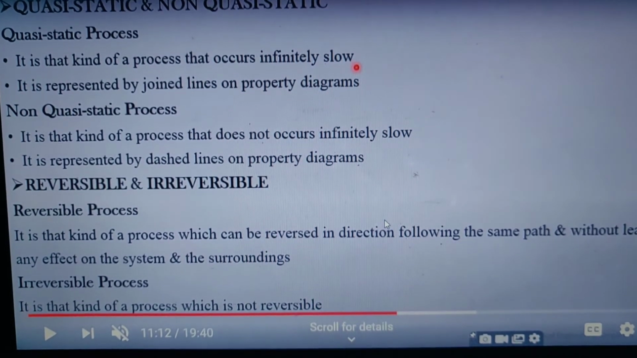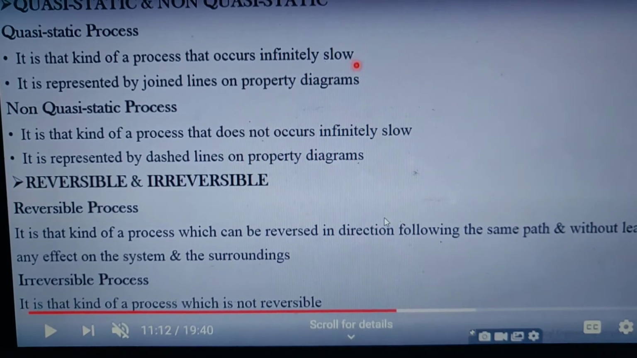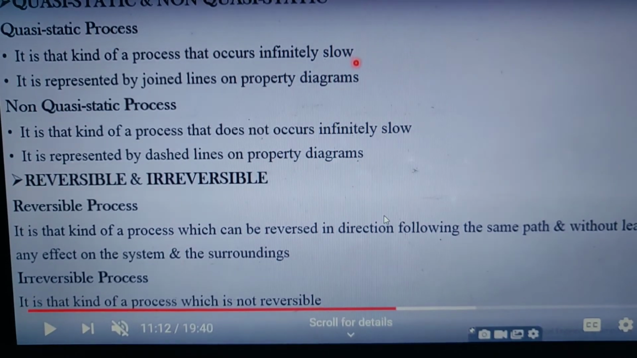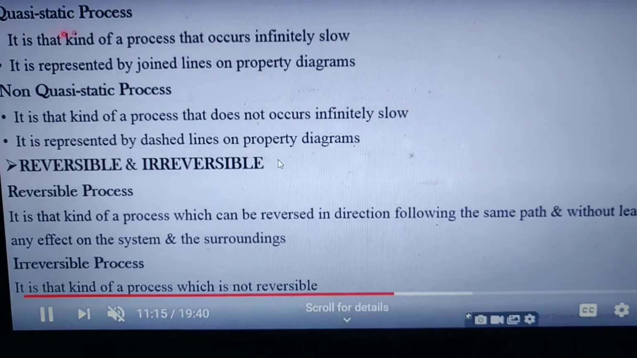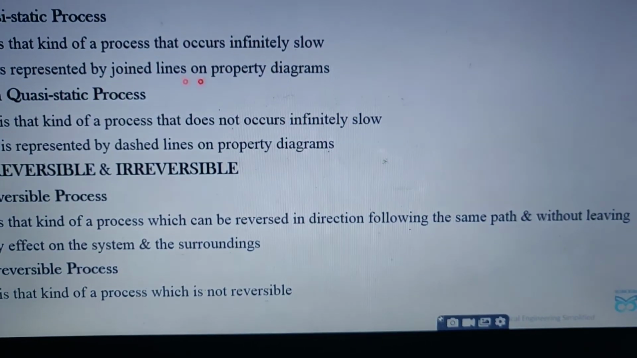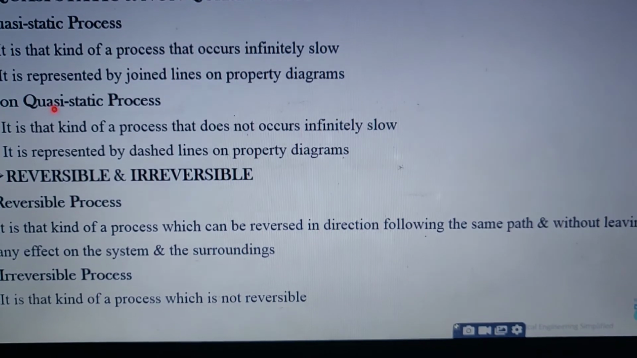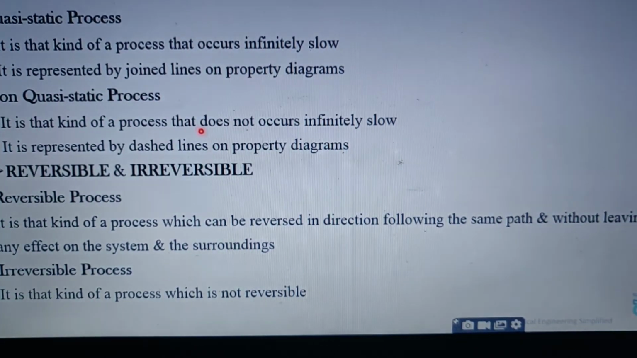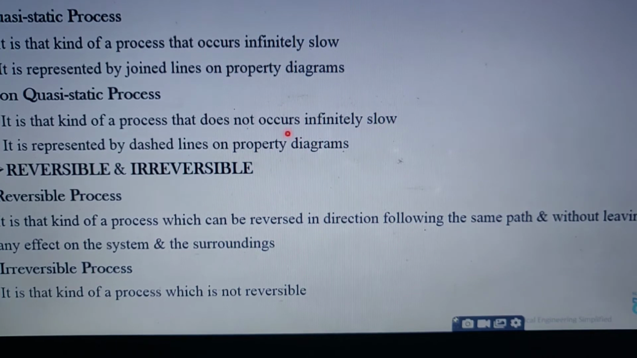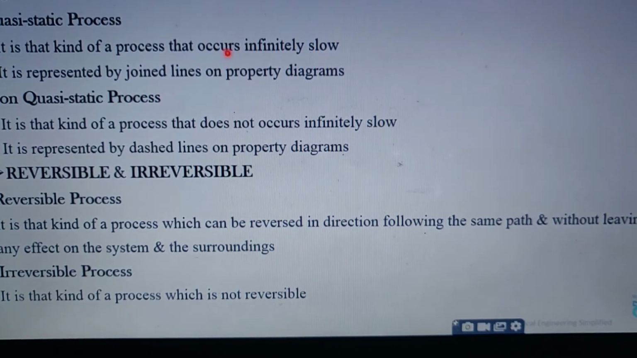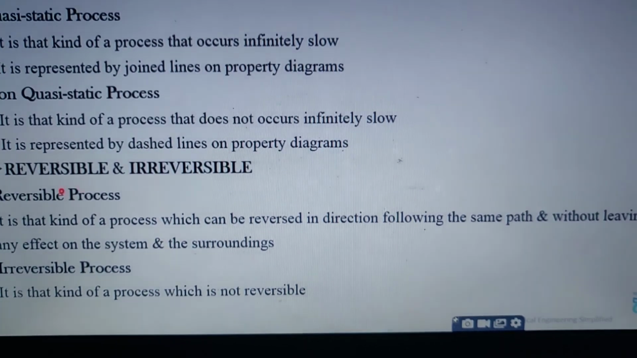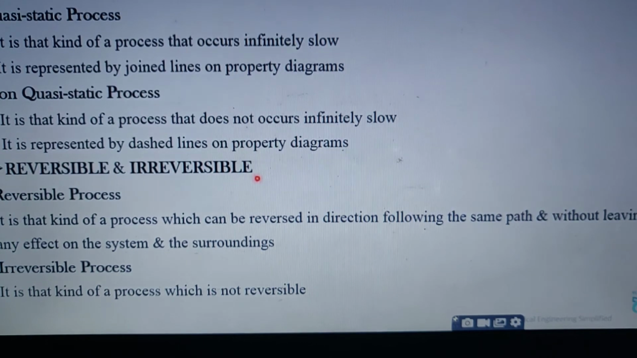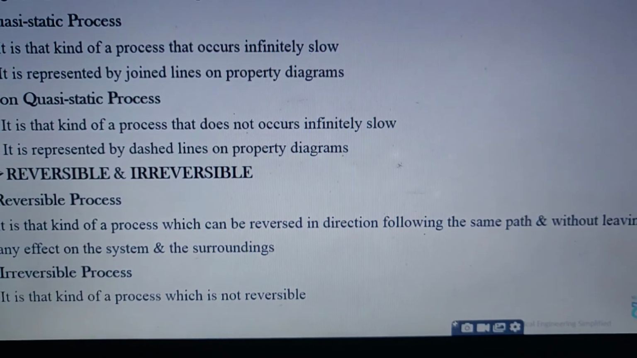That kind of process which occurs infinitely slowly is known as a quasi-static process. The next part is very important, that is reversible process or irreversible process. A reversible process is that kind of process which can be reversed in direction following the same path without leaving any effect on the system and surroundings. Any reversible process depends on the system and the surroundings, but the direction can be reversed, having the same path, and it will not leave any effect on the system as well as the surroundings.